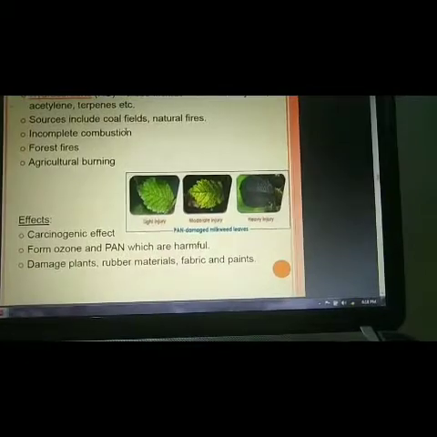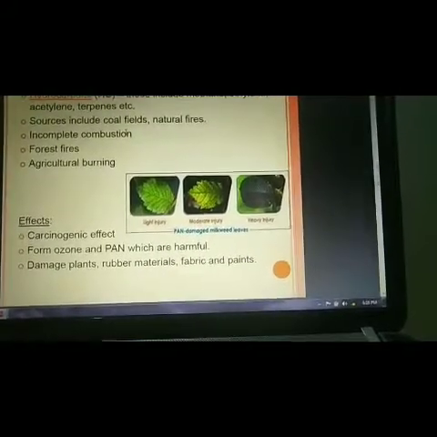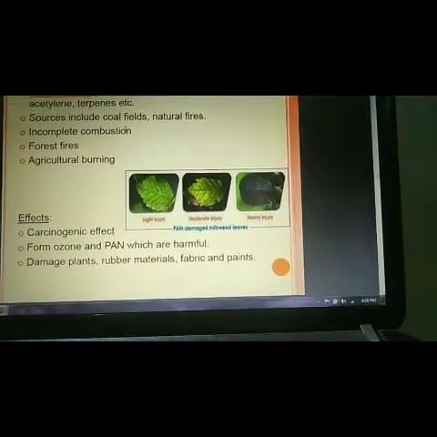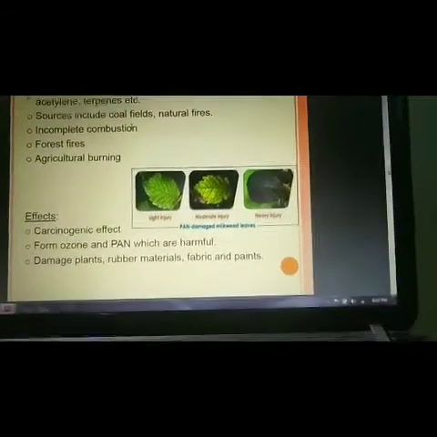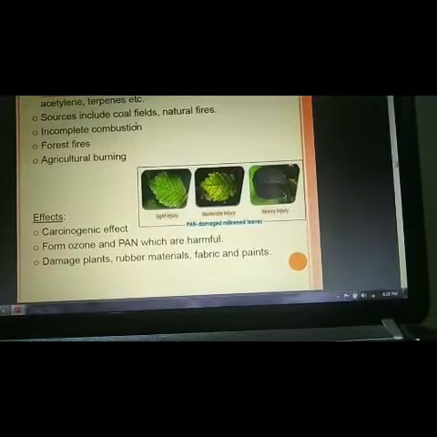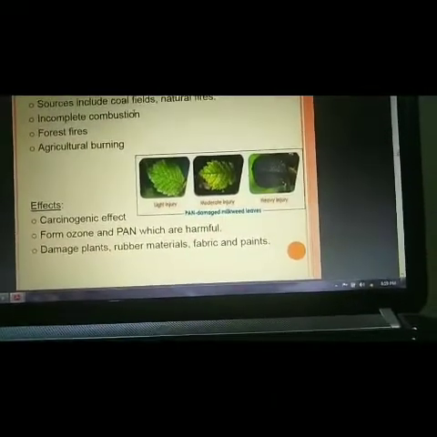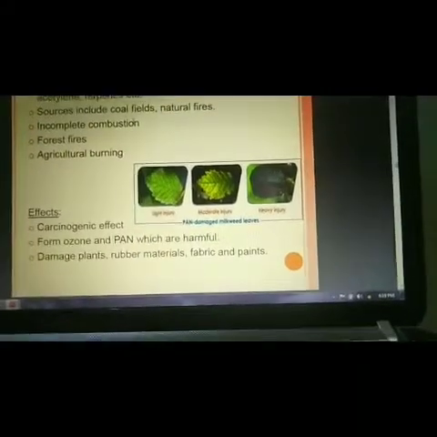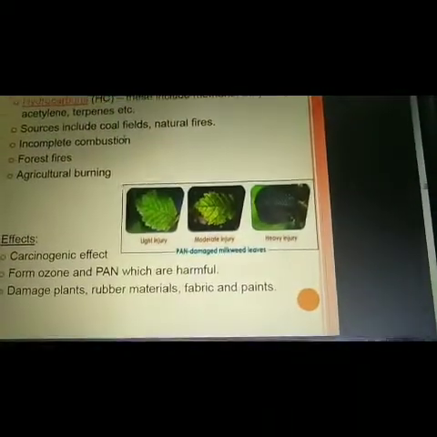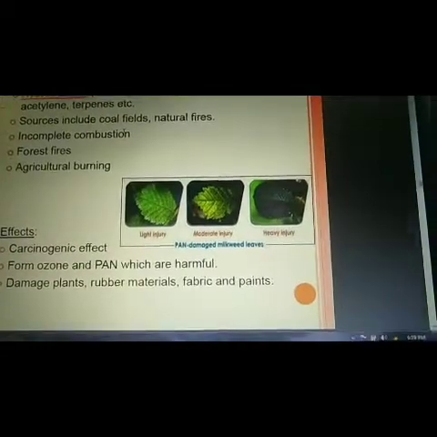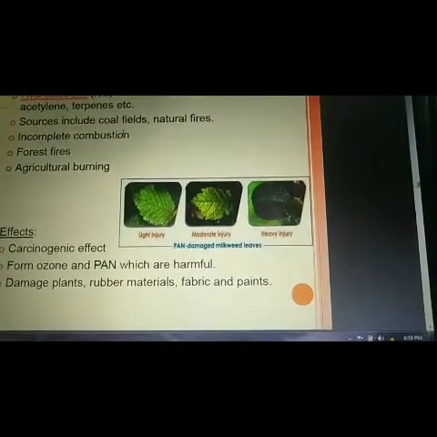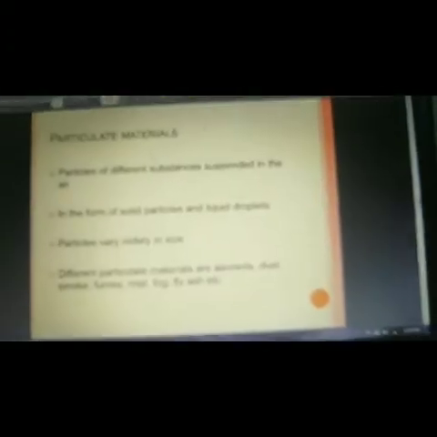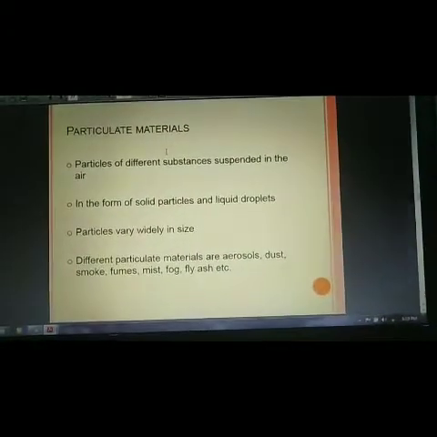environment? It has a carcinogenic effect, that means it causes cancer. When it pollutes the air, it may act as a causative agent of cancer. Ozone and PAN, which are harmful, damage plants, rubber materials and fabric. You can see some photographs here showing the effect of hydrocarbons on plants.